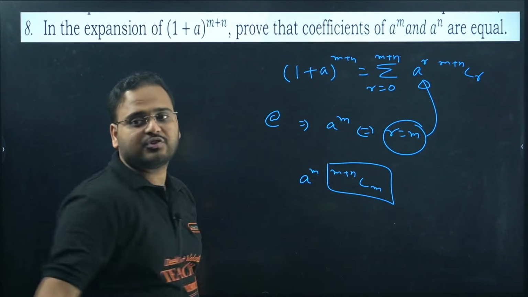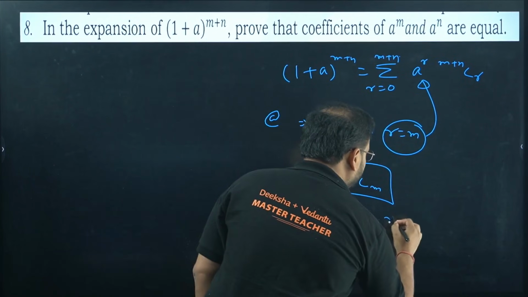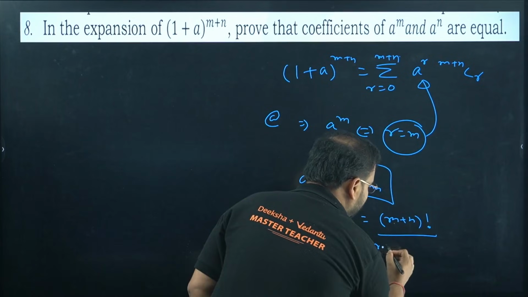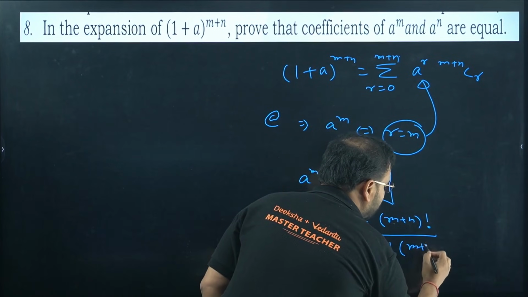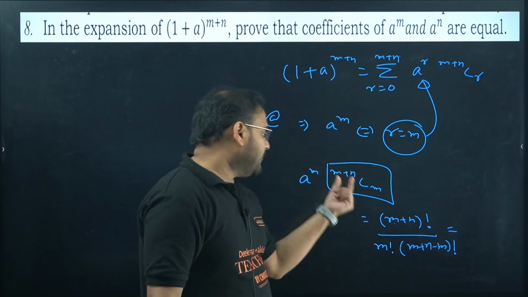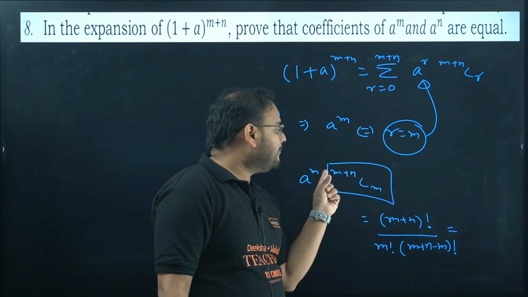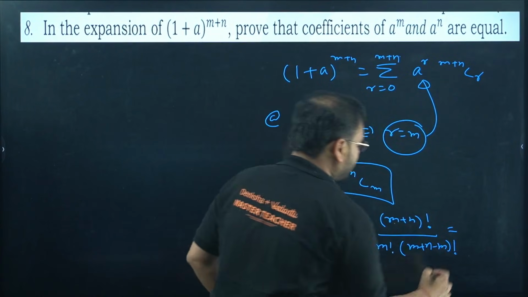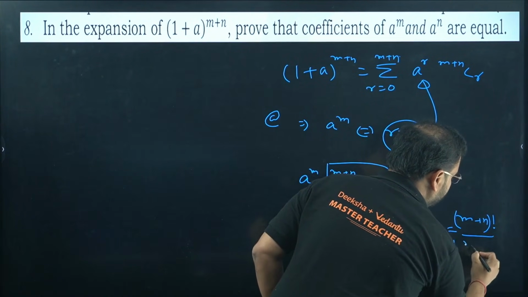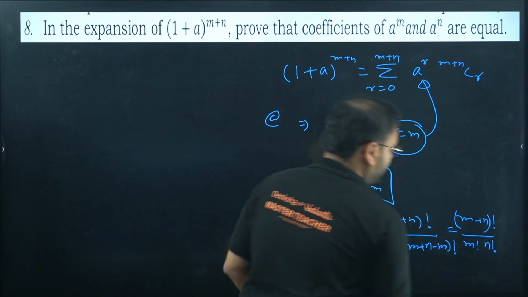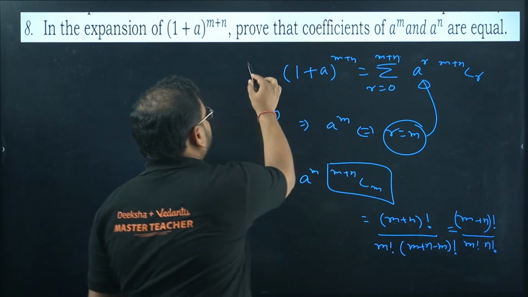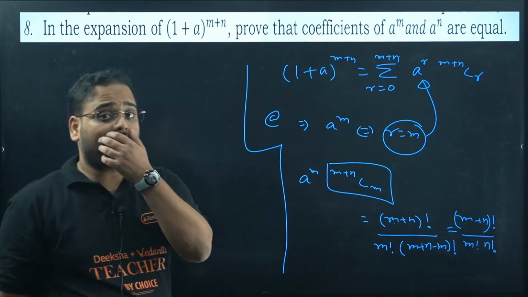You'll have m plus n factorial divided by m factorial into m plus n minus m factorial. What is the answer left now? I am left with m plus n factorial divided by m factorial into n factorial, as m minus m cancelled. This is the result for the coefficient of a power m.